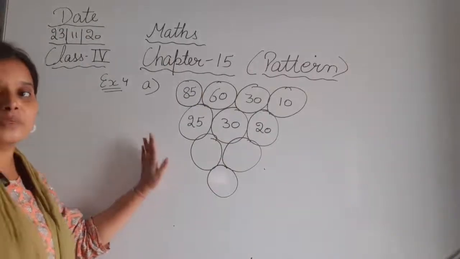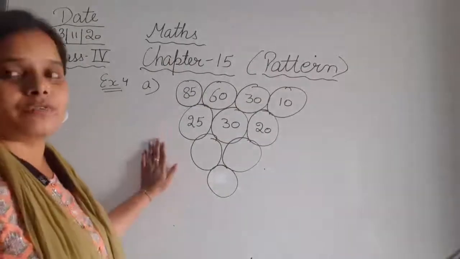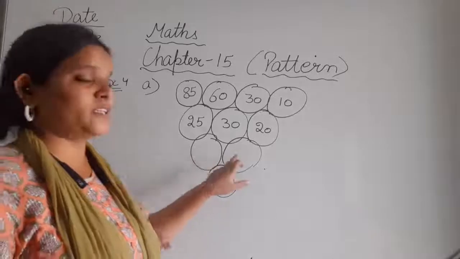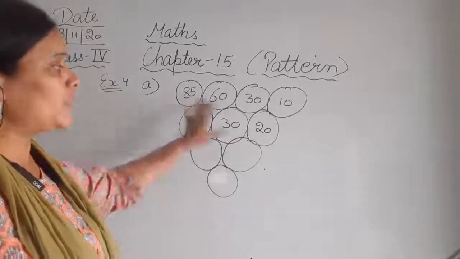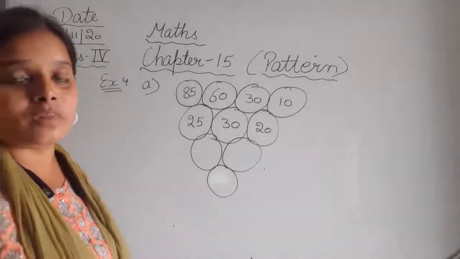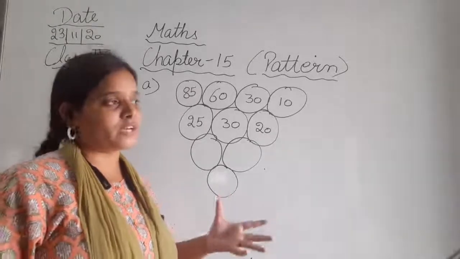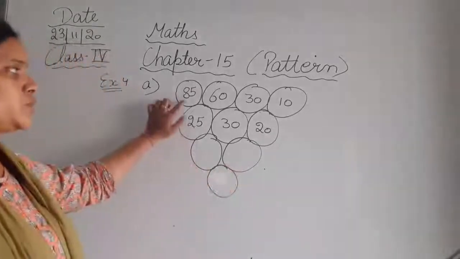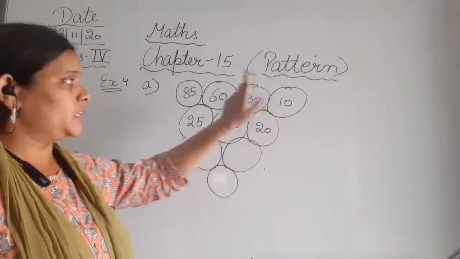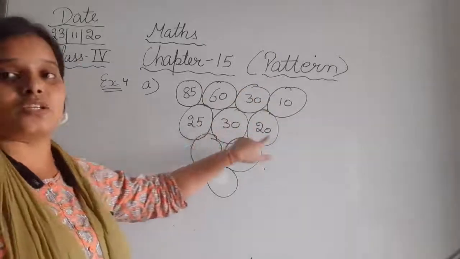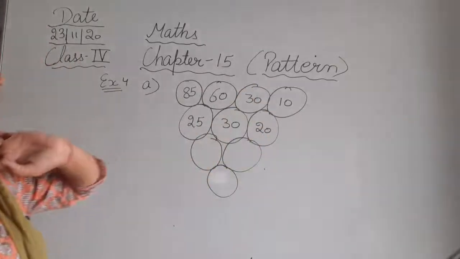हम इस pattern को observe करते हुए we have to find what will be written in the next 3. तो ये हमारे पास जो बाकी 3 बचे हैं इसमें हम क्या लिखेंगे while observing this pattern. Just pay very close attention. So here it is 85, here it is 60, here it is 30, here it is 10. Then it's 25, 30 and 20. So just observe the pattern.